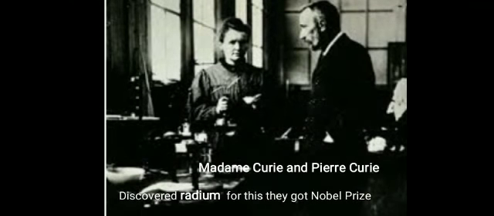Now, after 1896, in 1898, Madame Curie and Pierre Curie discovered radium, a new radioactive element called radium. And in 1903, they got the Nobel Prize for this discovery of radium. And the photos given here are of Madame Curie and Pierre Curie.